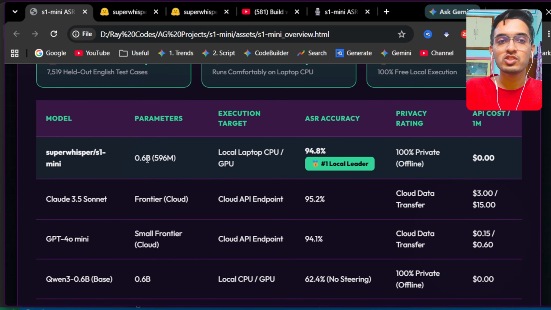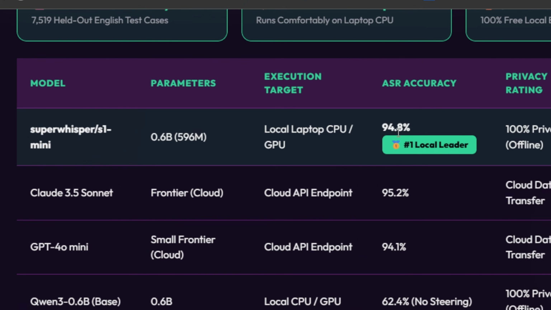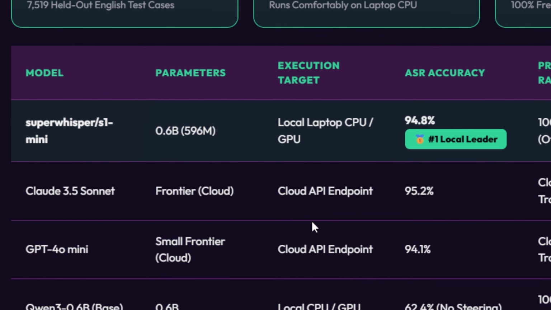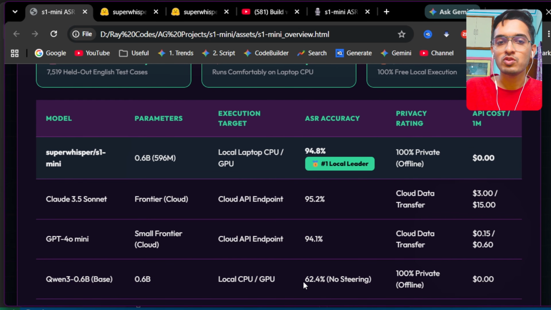And if you look at the official benchmark numbers of this compared to the other closed source giants, it has the speech recognition and optimization accuracy of almost 95%, which is performing at par with even Claude and GPT models, while easily beating the open source Qwen 3 base model.